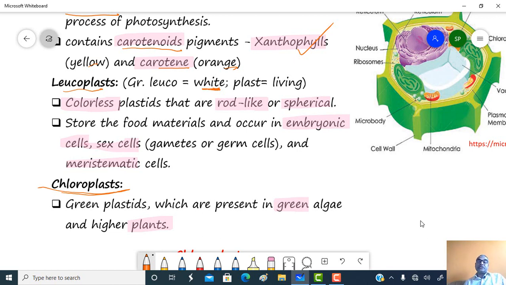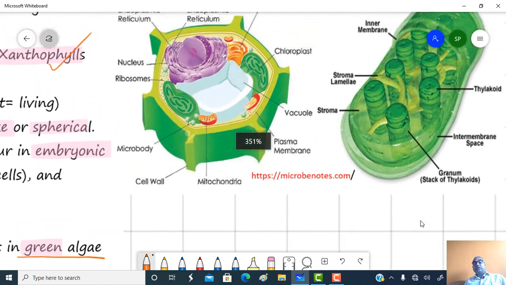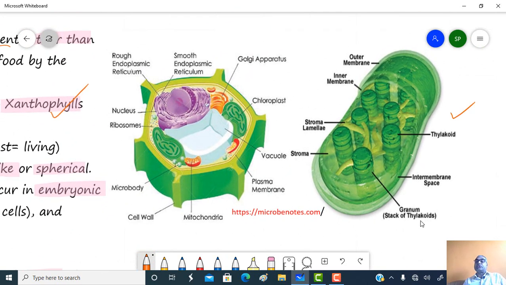These are the green plastids which are present in the algal cells as well as in higher plants. So whatever photosynthetic process we observe in the green plants, it is due to the presence of this chloroplast. Just see, this is a typical cell and this one is a structure of the chloroplast.